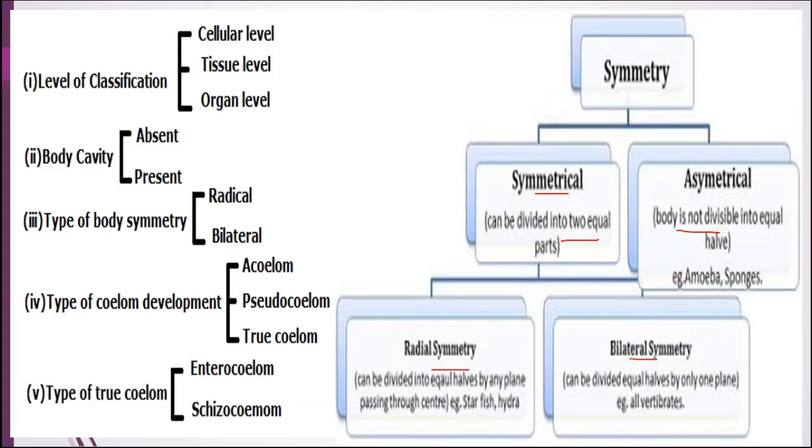If the body can be divided into two equal halves by any plane passing through the center, it is known as radially symmetrical, for example starfish, hydra, etc. Bilateral symmetry is in those organisms whose body can be divided into two equal halves by only one plane, and the examples are all vertebrates.